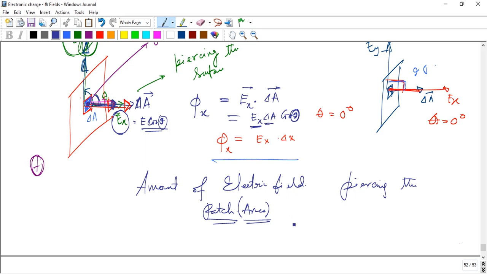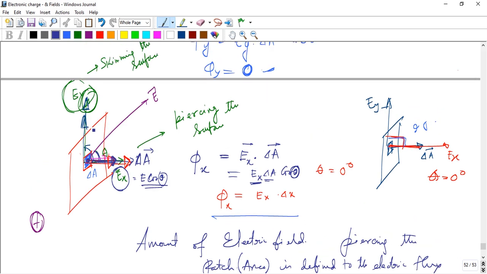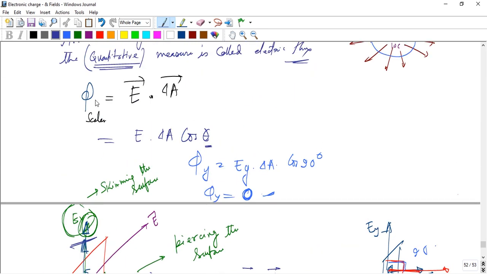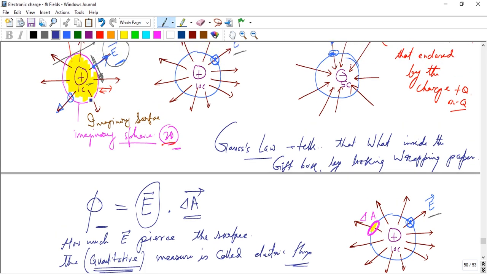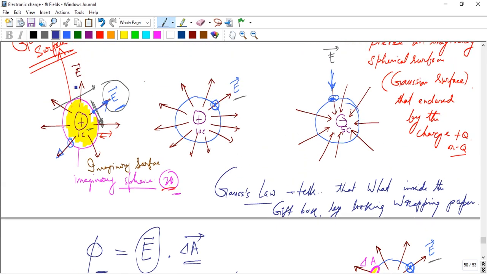Flux is defined as the electric flux. But in this case, the electric field is not piercing the surface, it is skimming the surface. This means the surface has zero charge enclosed. Skimming means the positive charge is outside, here, and that's why it's skimming.